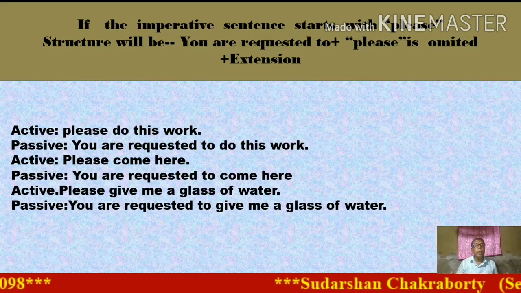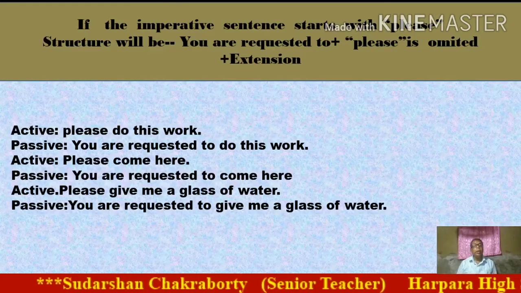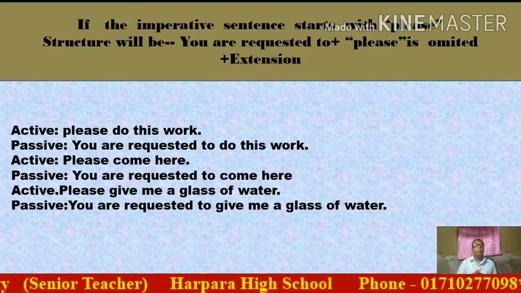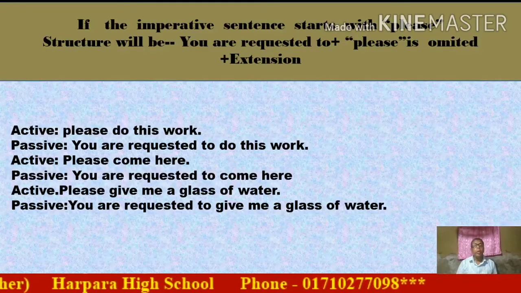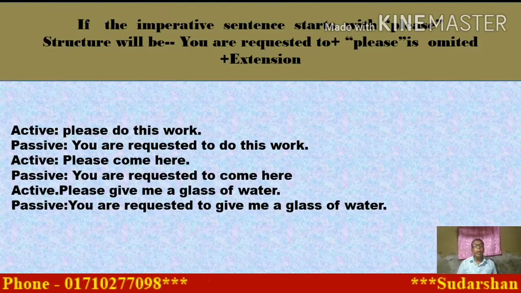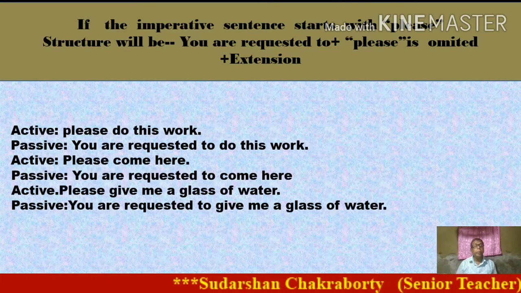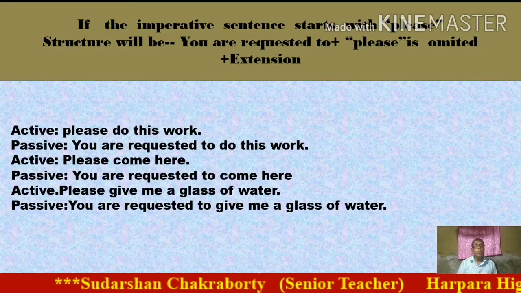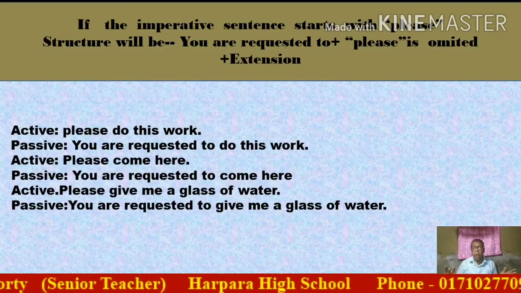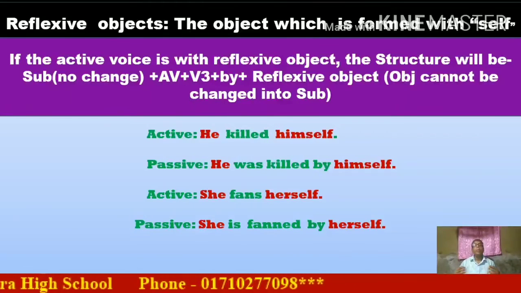Next sentence, please come here. Please is omitted from this sentence, and instead of please I have taken three words: number one, you; number two, are; number three, requested, then to, and the remaining part of the sentence has no change. Next sentence, please give me a glass of water. Please is omitted from this sentence, and instead of please I have taken you are requested to, and the remaining part of this sentence has no change.